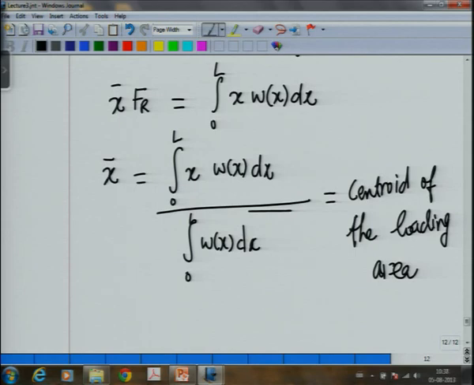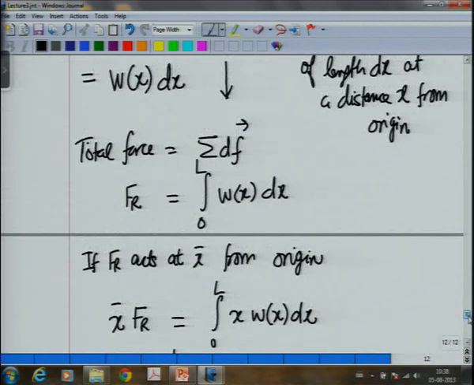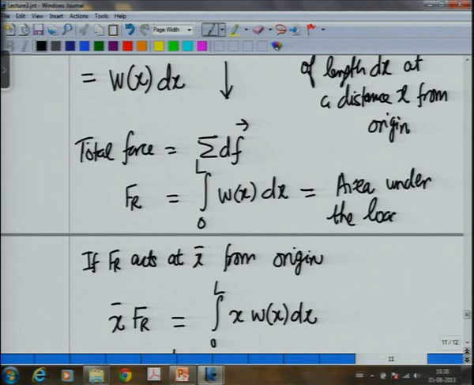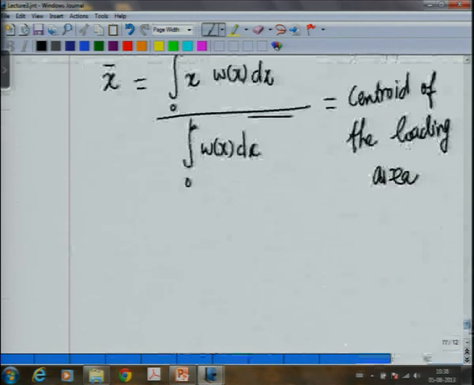X bar is the centroid, and Fr, the integral, by definition is the area under the load diagram, and where it acts is at the centroid. So, therefore, we can get some very simple situations from here.